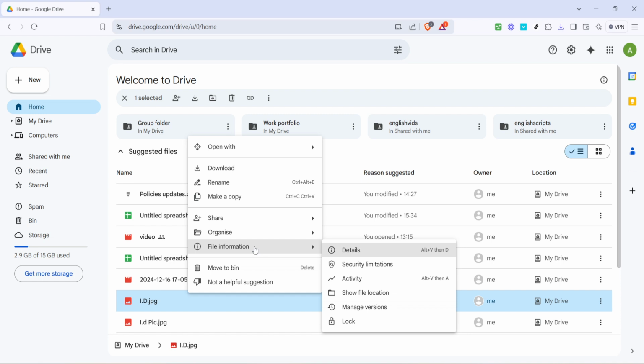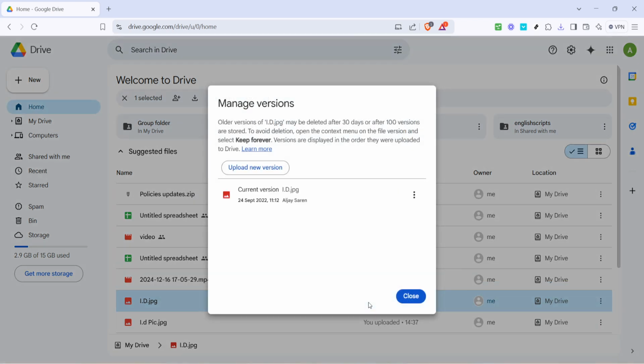From here, click on Manage Versions. This feature is crucial in Google Drive because it shows you the history of your file's versions and allows you to update the file while preserving the link. You'll be taken to a window where you can view all the previous versions and decide how to manage them.